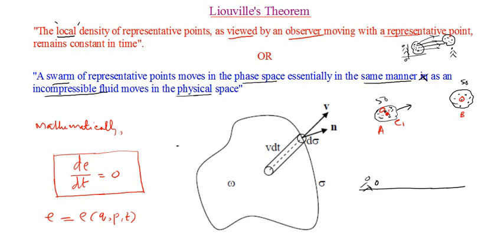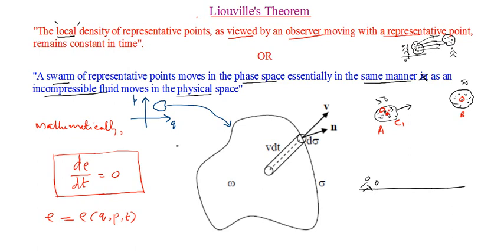In order to prove Liouville's theorem, let me make up a diagram here. So a diagram has been given here. Remember, this is a diagram in the phase space. For example, I'm just showing a small version of this one. So let this be our 6n-dimensional phase space. The 3n q's are represented here, and 3n p's are represented here. So we are considering a certain region of the phase space like this, right? And that region has been shown as big enough here.